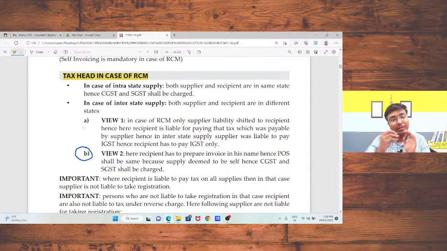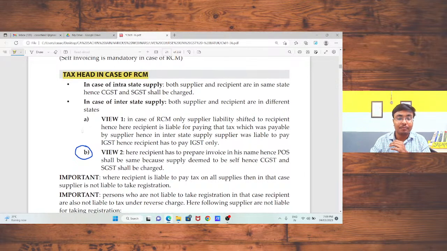So there are two concepts. One is that you check the GSTIN or the place of your transporter, and from that place you decide the liability of CGST, SGST or IGST. Or, in my opinion, you are paying tax under reverse charge mechanism, that is, you are doing self invoicing, hence you need to charge CGST and SGST.